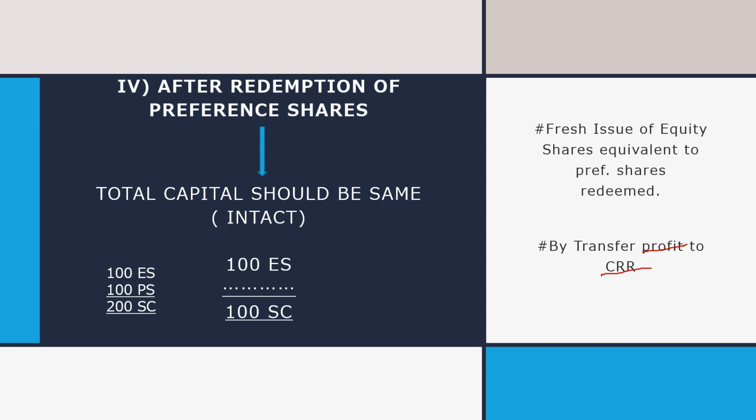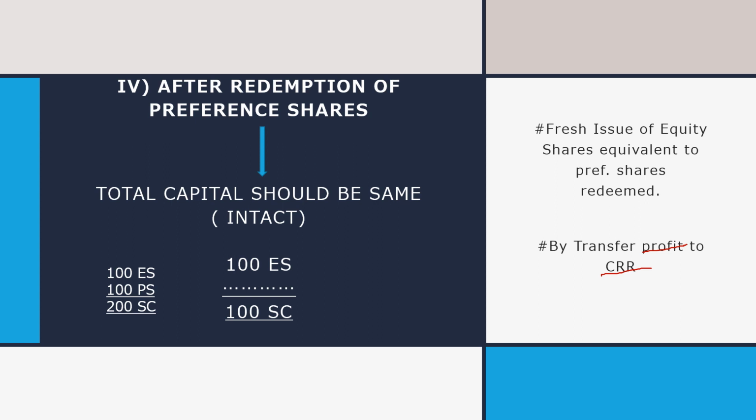So if a company redeems 100 preference shares, the company will balance it back, how? By a fresh issue of equity shares, or by transferring the divisible profit to capital redemption reserve, which is ultimately used to issue bonus shares. So again the capital will become intact, and the total capital will remain the same after redemption of preference shares.